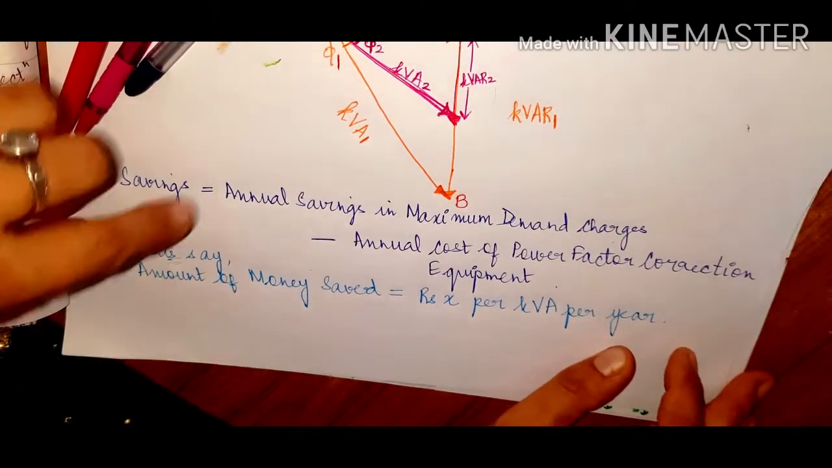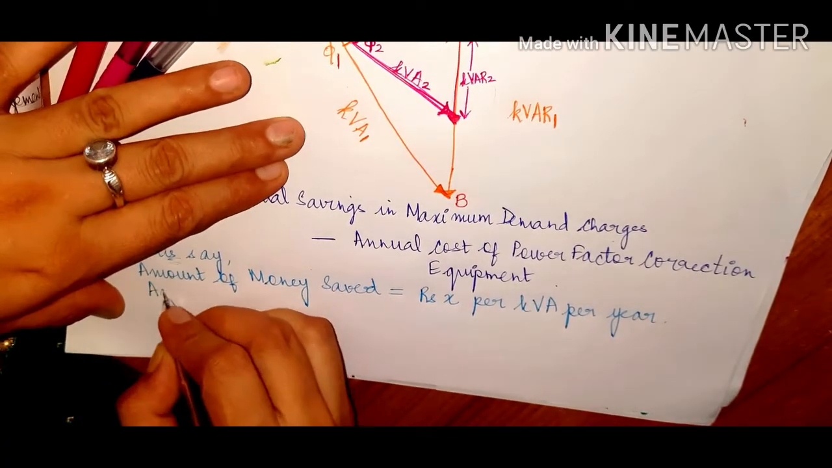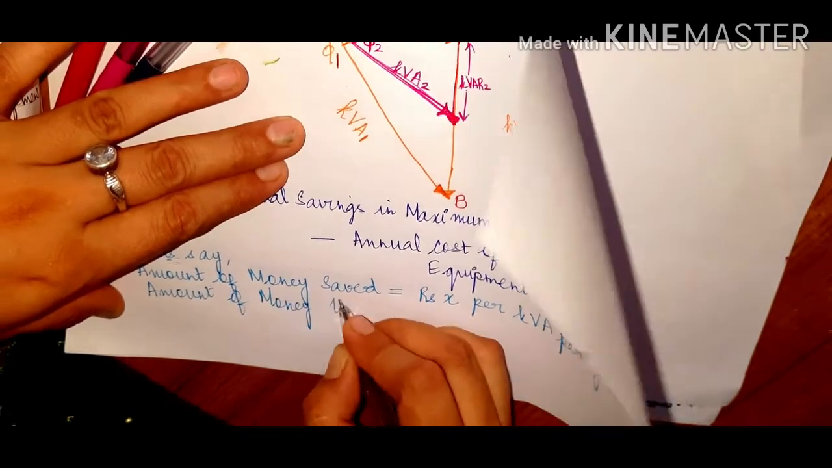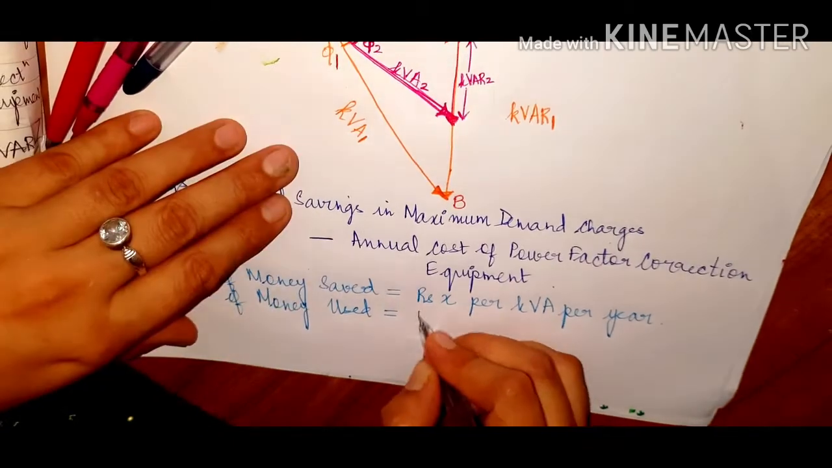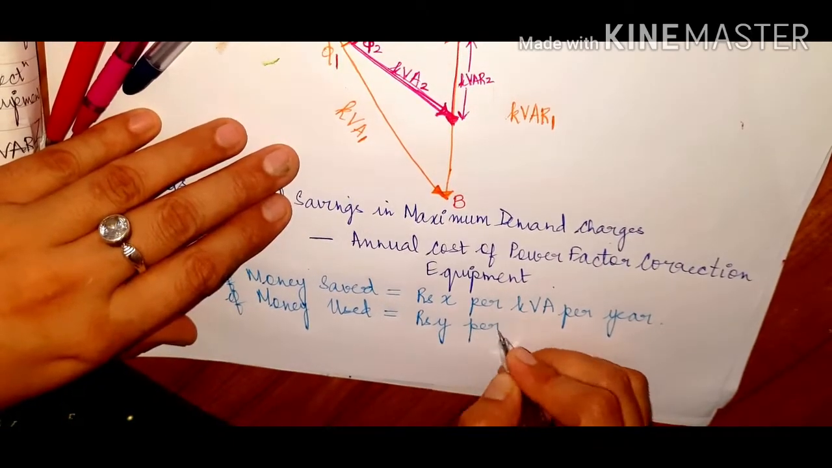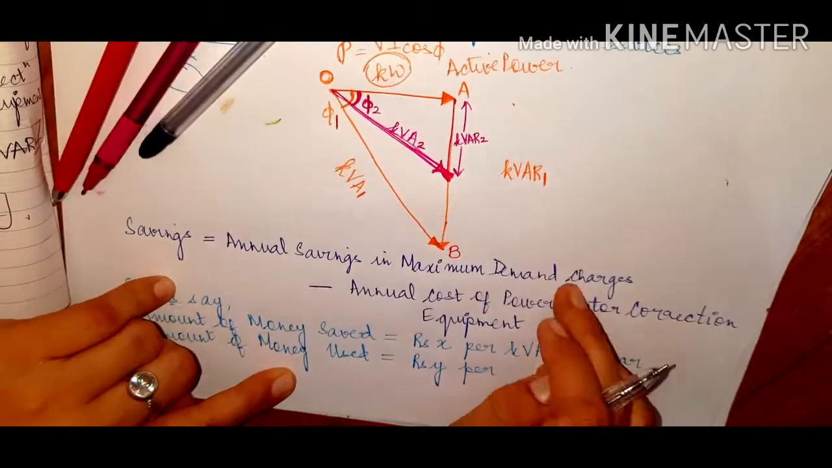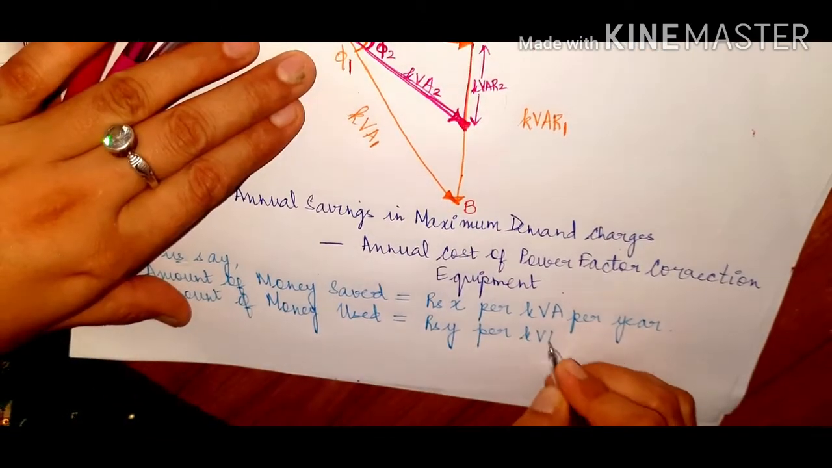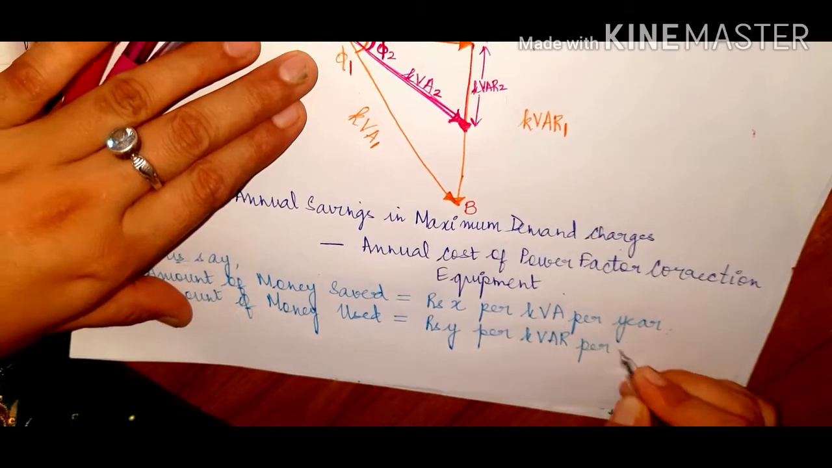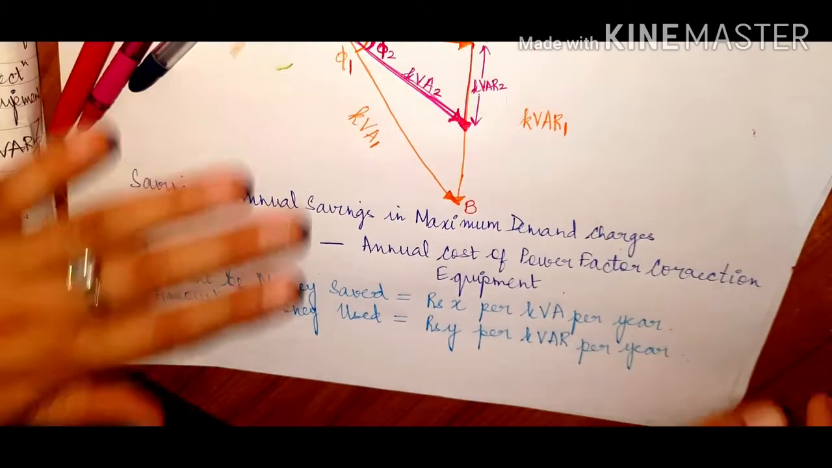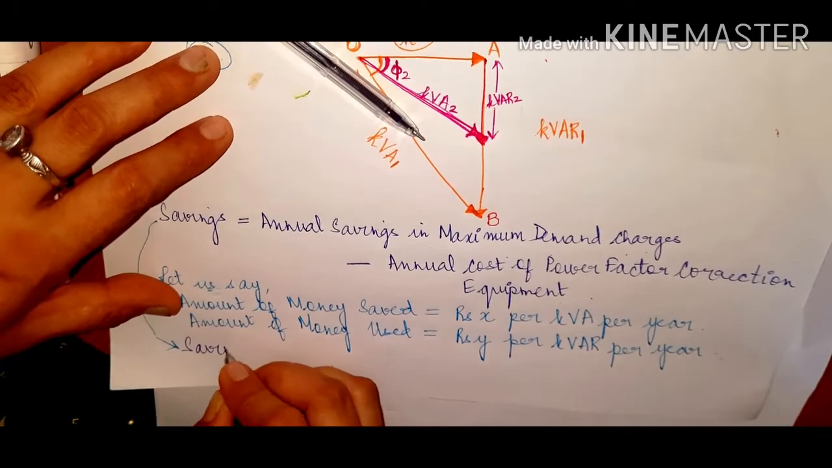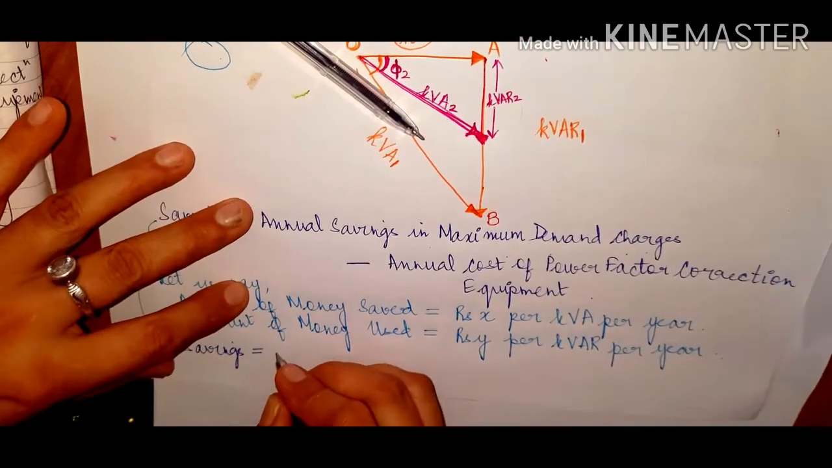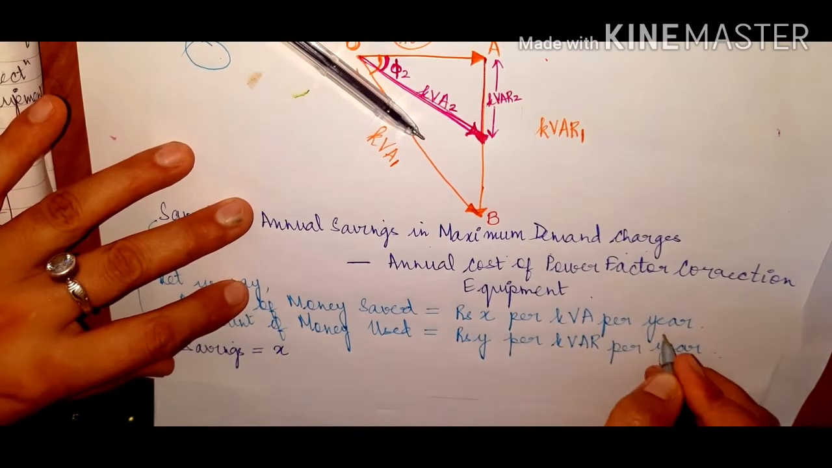And we can also say the amount of money used. Okay, used for what? So say for example rupees Y per... So for what has the money been used? The money has been used for the reduction of the reactive power. So we can say rupees Y per kVAR per year. We can call it year or we can call it annum. So what are the annual savings? Annual savings would be X, that is the savings per kVA per year.